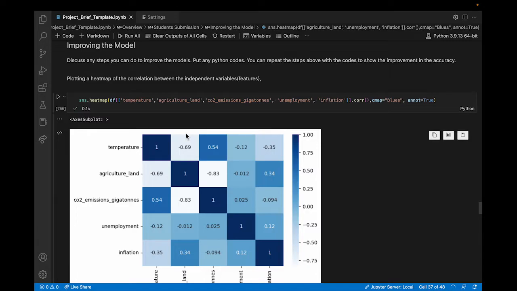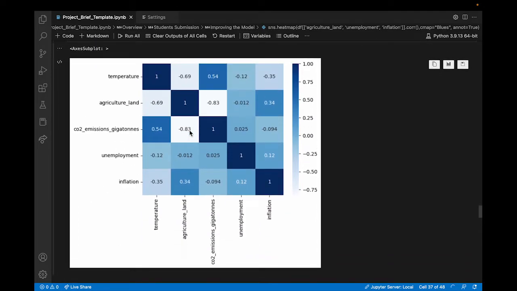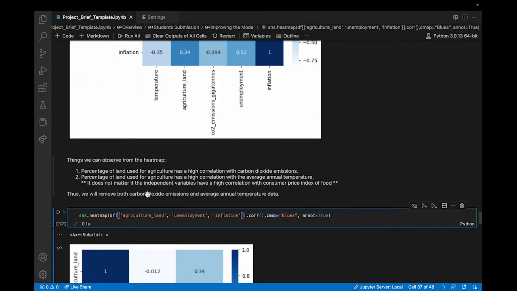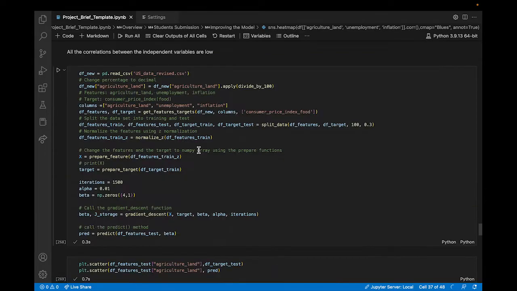For multiple linear regression, we want to reduce multicollinearity of the independent variables. By plotting a heat map of the correlation of the features, we can eliminate the independent variables with high correlation to each other. The values closest to 1 suggest a high correlation. And we have decided to take away both carbon dioxide emissions and temperature. And this is the heat map that we're left with. Now we'll repeat all the steps that we used from above without CO2 emissions and temperature.